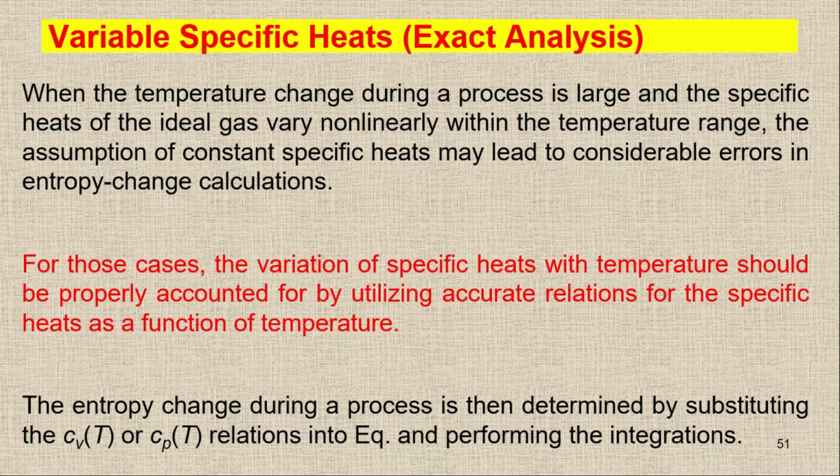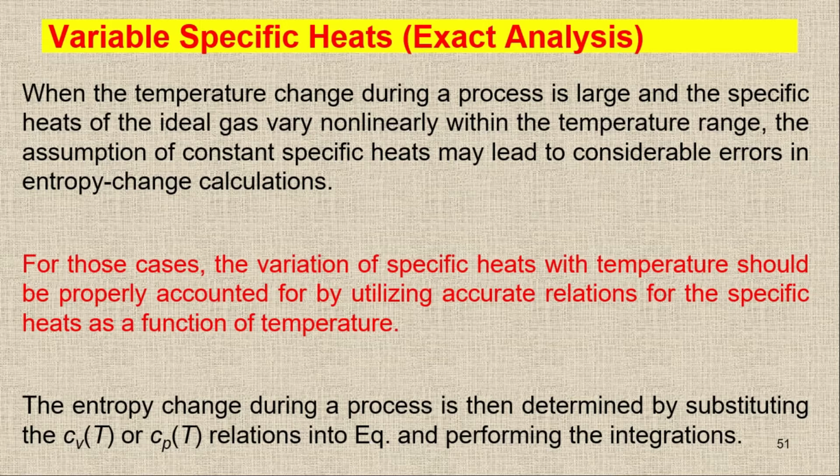If you remember, in chapter number 4, we did some numerical problems where we integrated the equation with a relation where we replaced the value of Cv, and the relationship was like A plus Bt plus Ct square plus Dt cube, and we had different values of A, B, C, and D for different gases.